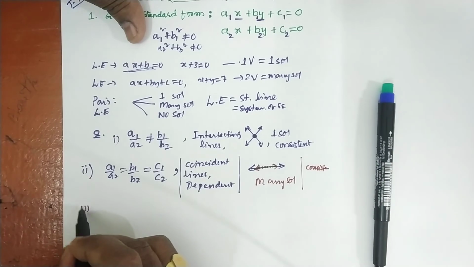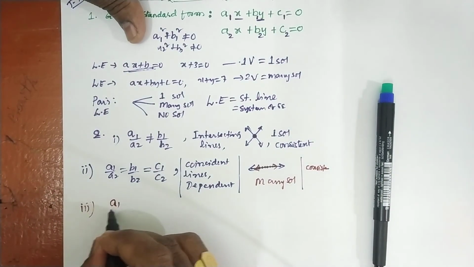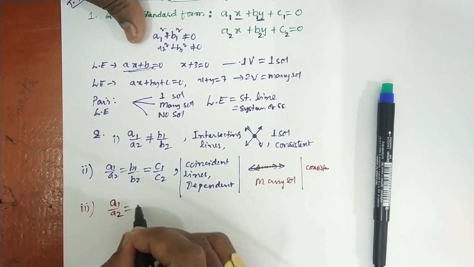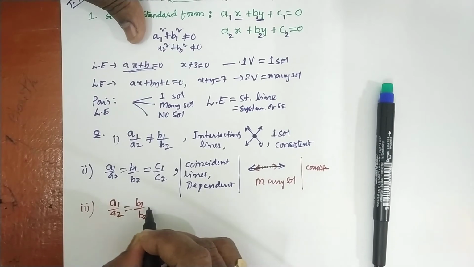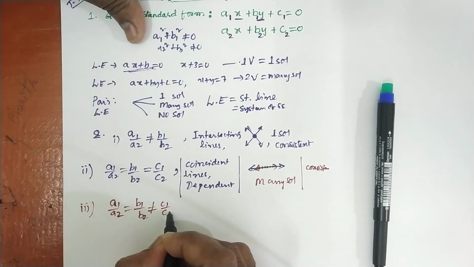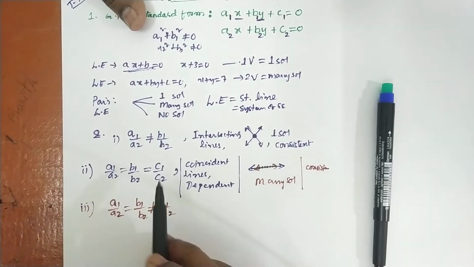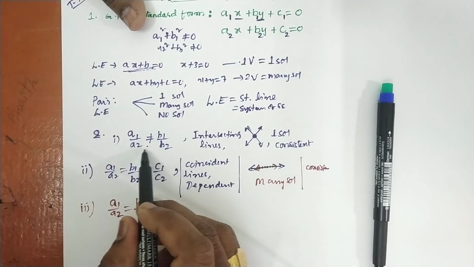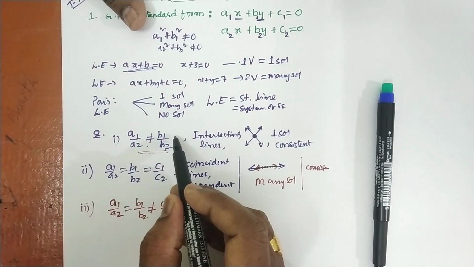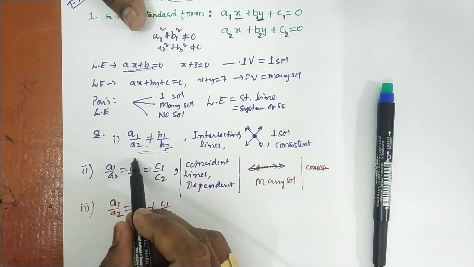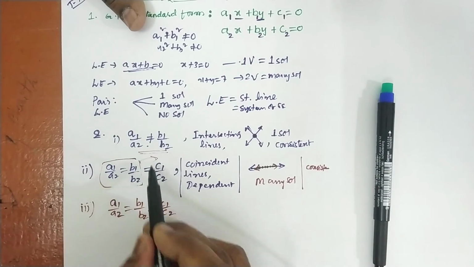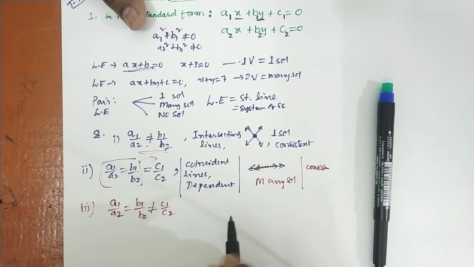Now the third type: a1 by a2 is equal to b1 by b2 but not equal to c1 by c2. Why do we come to c1 by c2? In the first case the initial step itself was not equal, so there is no need to check c1 by c2. When both are equal, you have to check the third. Here also both are equal, so check the third one.